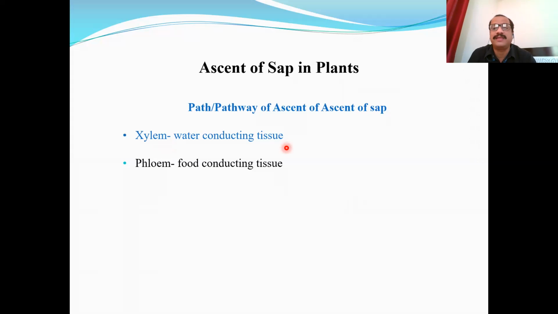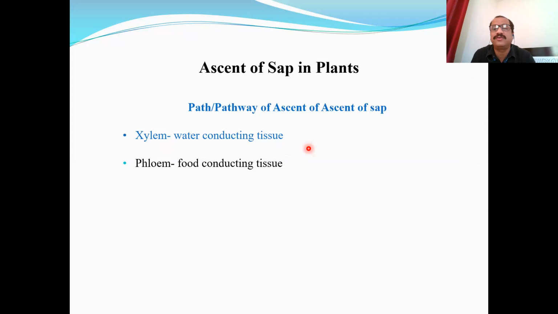Xylem parenchyma is simple, living, thin-walled, meant for storage of food material. Xylem sclerenchyma is simple, non-living or dead tissue, thick-walled, made up of lignin, giving mechanical strength to the xylem. The main translocating elements of xylem are tracheids and vessels.